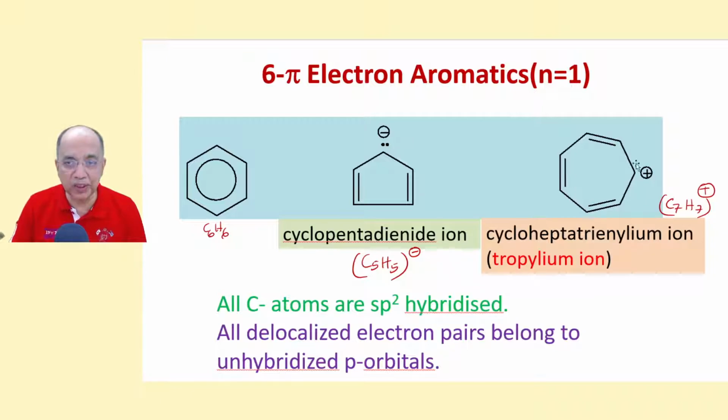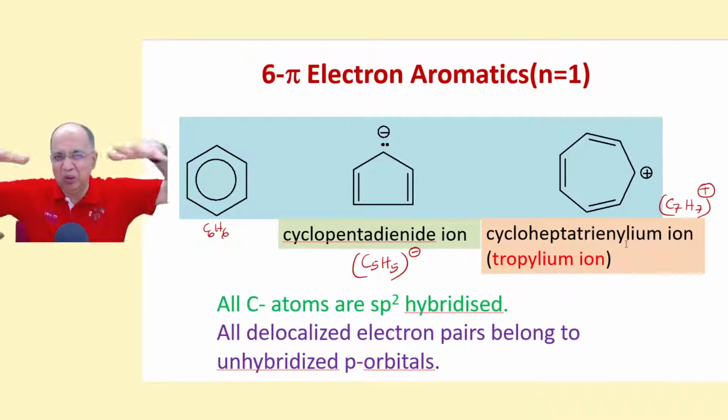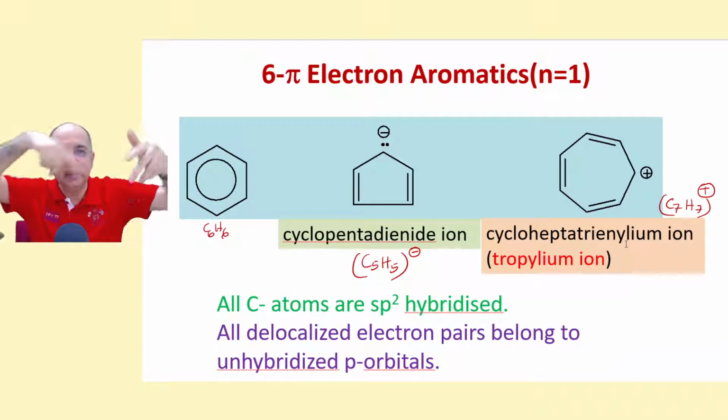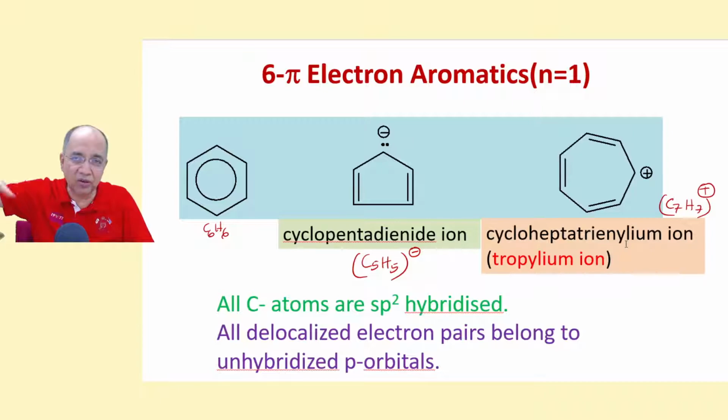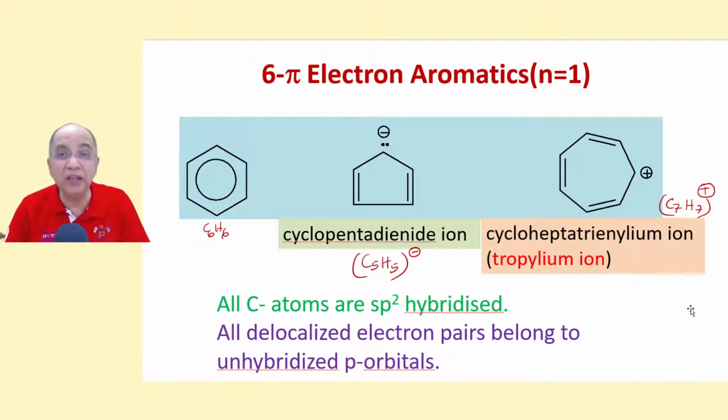2 plus 2 plus 2, and here is an empty orbital. So the 7 orbitals are going for conjugation, but the number of electrons is 6. 6 electrons with 7 p orbitals form a delocalized ring pattern, a ring above the carbon skeleton and below the carbon skeleton. This is called tropylium ion. And all the carbon atoms are sp2 hybridized, even if this is a carbanion. You know that once it is a conjugating electron pair, it has to remain in a non-hybridized p orbital. Therefore, it has to be sp2 hybridized.